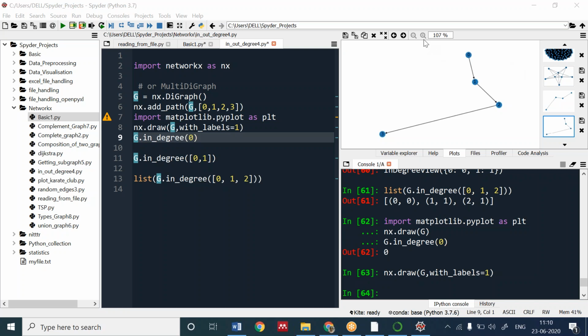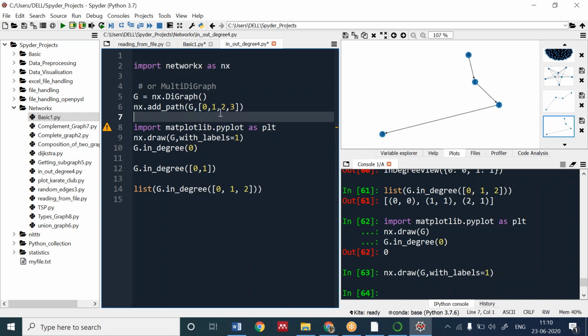It says graph object node. No, it's running perfectly in my code. See, you have imported NetworkX. So you can see that I have created and added a path 0 to 1, 1 to 2, 2 to 3. The in degree for 0 is 0, 1 is 1, 2 is 1, 3 is 1. So I have shown some of that.